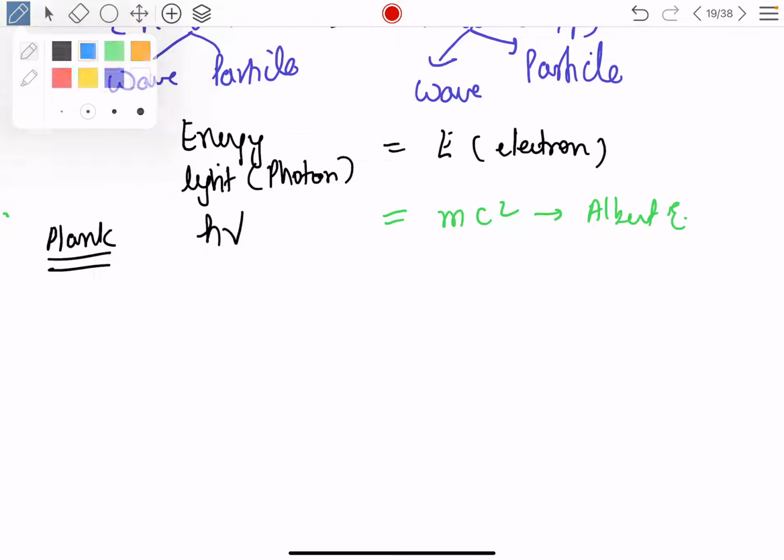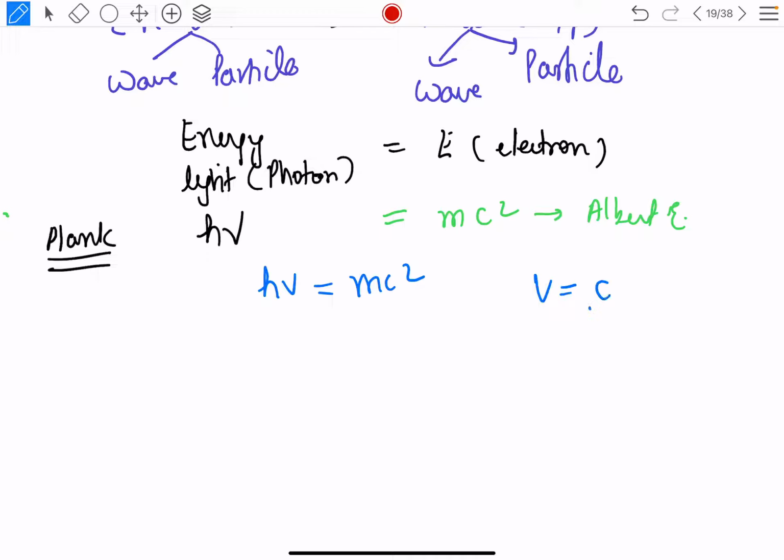So h nu is equal to mc square. Why are we equating the energy? Because waves and particles are symmetric, they will behave similarly. So the energy associated with the light wave, which is the photon particle, will be the same as the energy associated with the electron particle, which is the matter. Now you should know, from electromagnetic waves, that nu is equal to c by lambda, where lambda is the wavelength. If we need to find the de Broglie wavelength, we have to find lambda, so we have to do something with frequency. Let's keep frequency here: nu is equal to mc square by h.